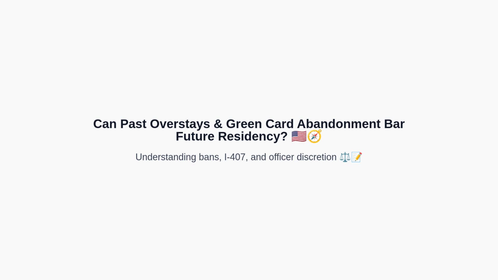Welcome to this in-depth explainer on how past immigration history, like a visa overstay and even a prior green card abandonment, can affect your future attempts to become a U.S. lawful permanent resident. First, we will frame the key legal concepts.